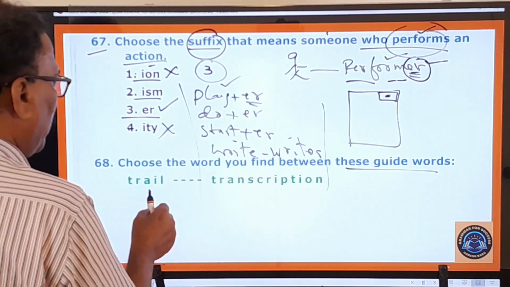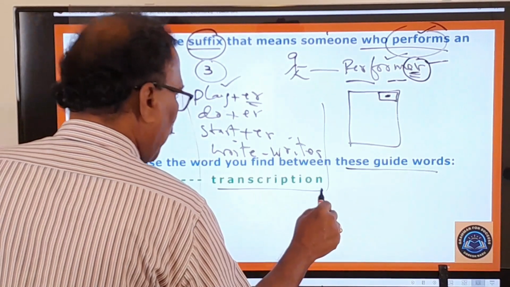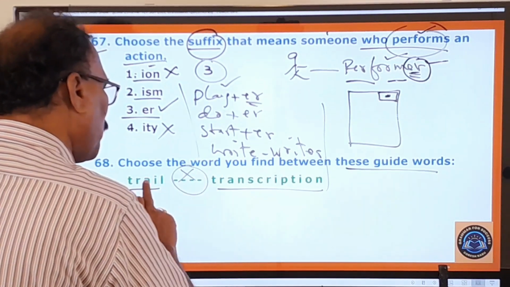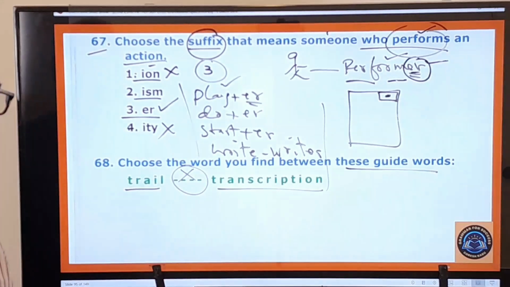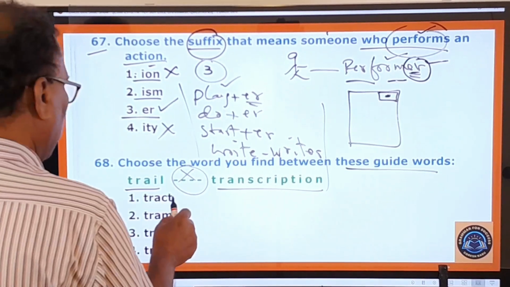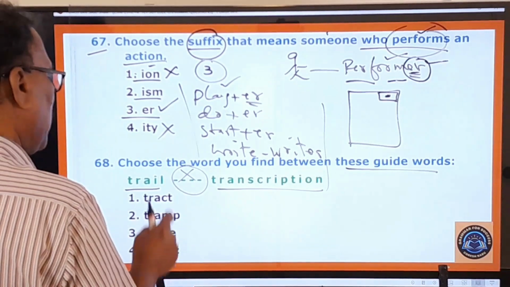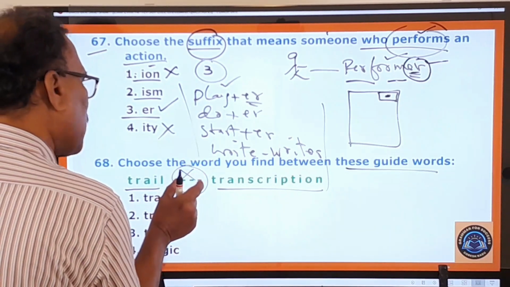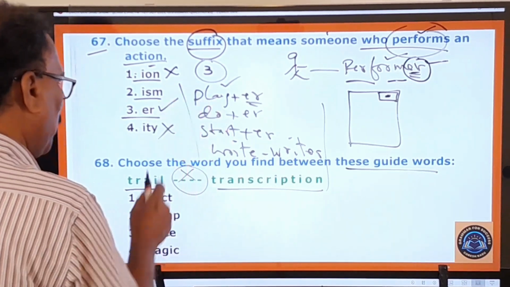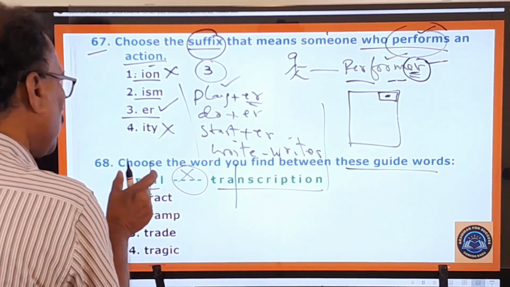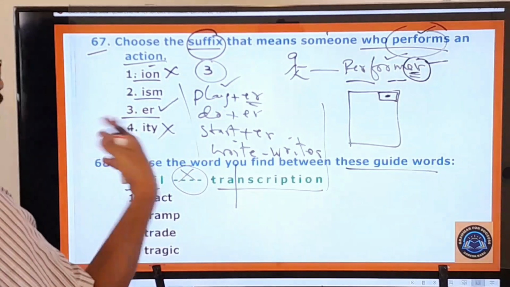Here repetition, trail and transcription. So what are the words that fall between these two guide words? Here tract, tramp, trade, tragic are there. You pay attention to decide the word that falls between these two. First of all, you have to look at this TRA. Both of these two words begin with TRA only.